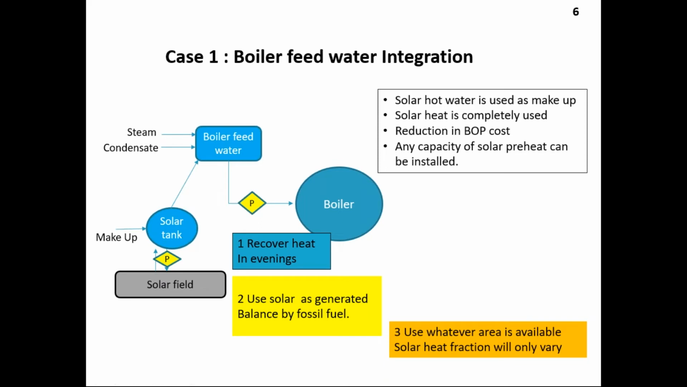And second thing is use solar as generated and balanced by fossil fuels. We should not wait till the temperature reaches 80 degree and then use it. It can be continuously fed as generated. So when the radiation is low, actually the efficiency goes up. When radiation is higher and demand is low, the temperature can go up. So with this arrangement, we can install any capacity.